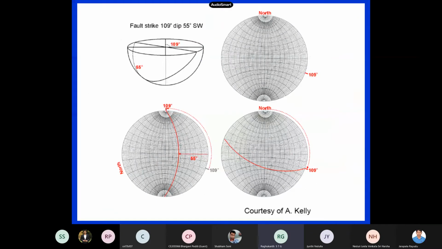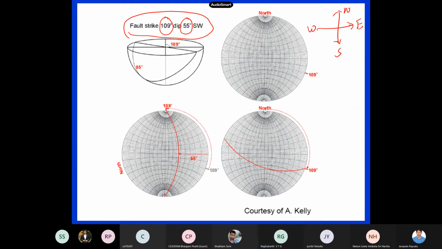So now let us say I want to mark a fault which has a strike of 109 degrees and dip is 55 degrees southwest. So southwest means, this is north, this is south, and this is east, and this is west. So now this fault is in which quadrant? Southwest means third quadrant.